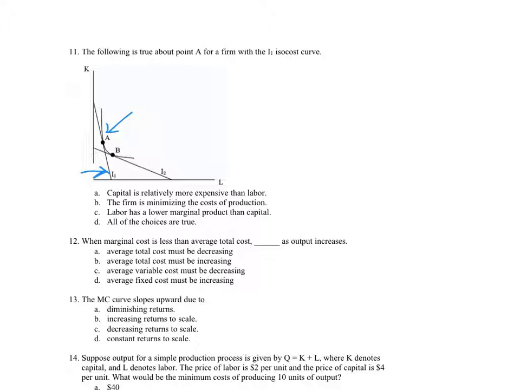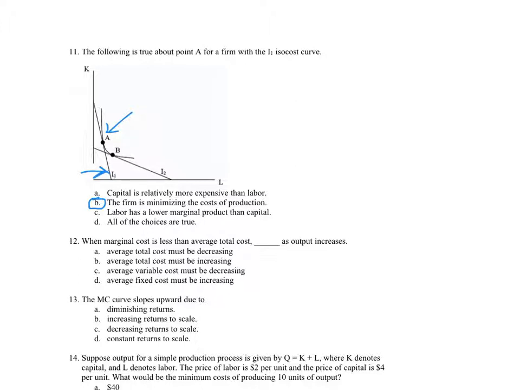Notice again we're at a tangency at A, between A and I1, so certainly B is true. Let's rule out labor has a lower marginal product than capital. Again, we don't have units, so it's hard to tell. All of the choices are true? No, A and C are not necessarily true. Without units, you can't really tell.